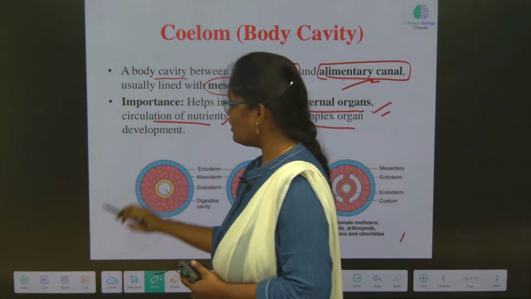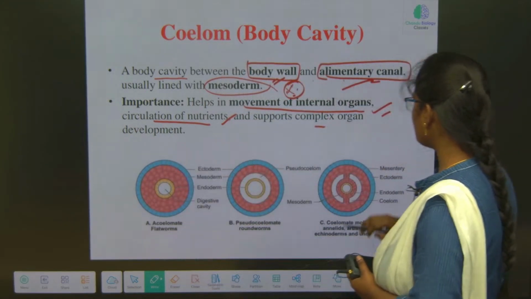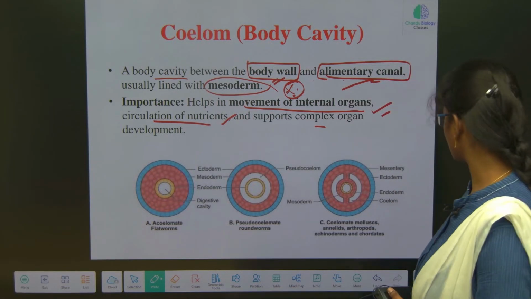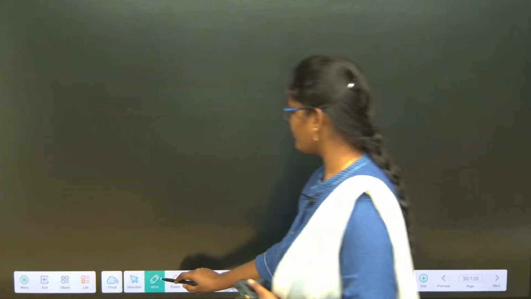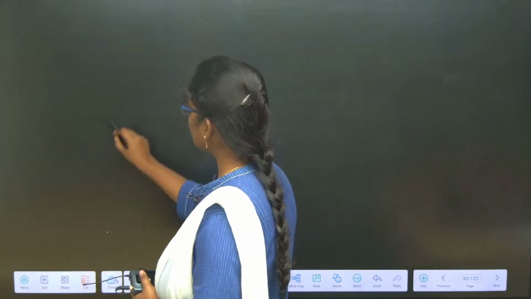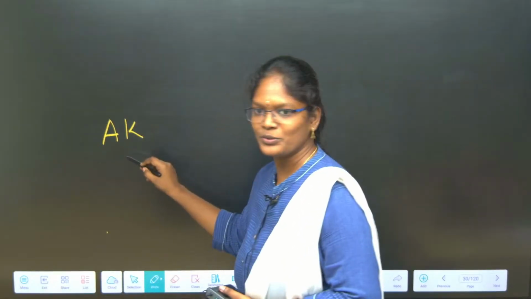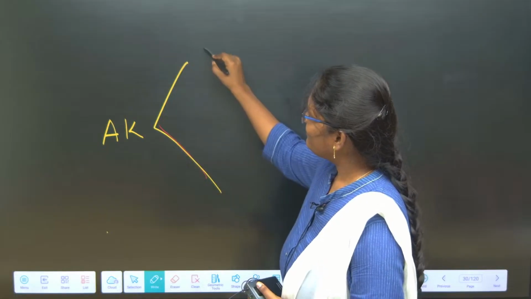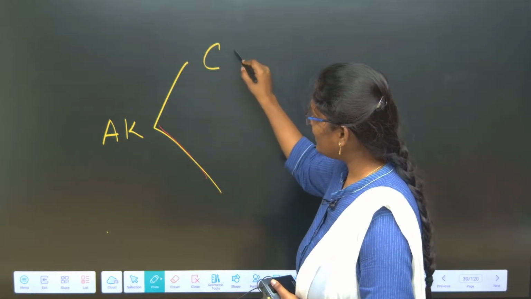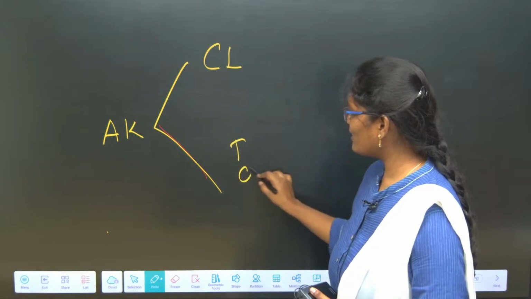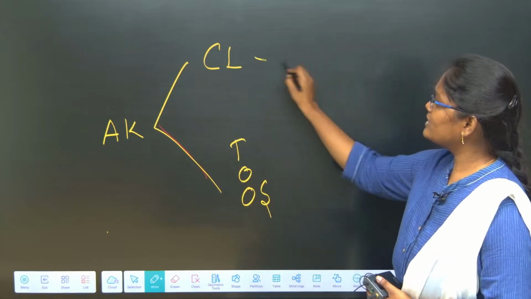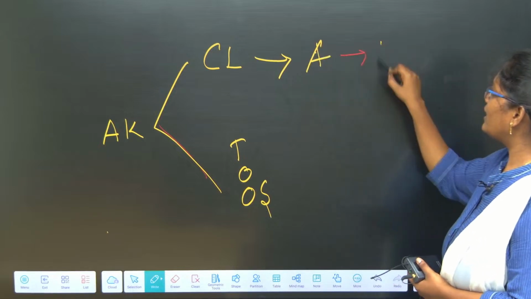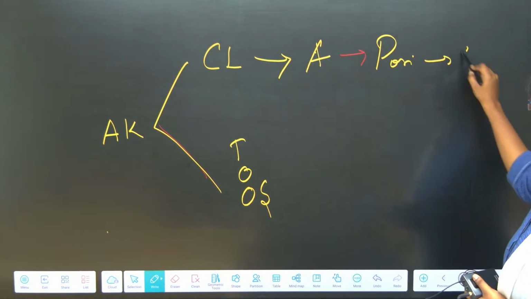So acoelomate body cavity is present in which phylum? Once again, in the animal kingdom, we can classify them into cellular level, tissue, organ and organ system. In the cellular level we are having asymmetry, having porifera, sponges.